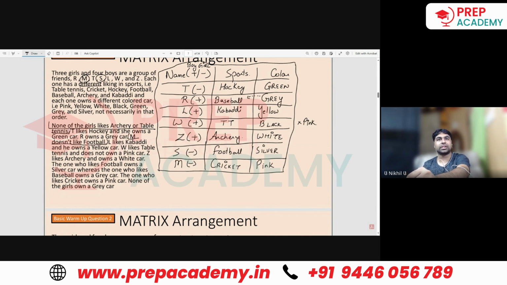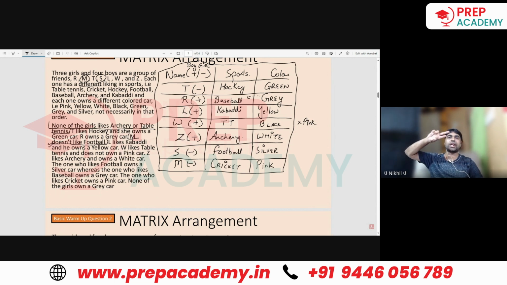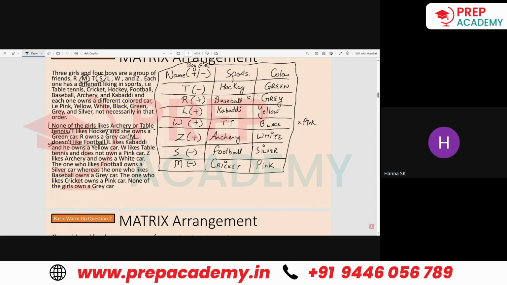So this statement, M doesn't like football, is now a negative conjugate statement, isn't it? Because we only had two options. If M is not coming in front of football, it has to come in front of cricket. And that was an example of a negative conjugate statement. Understood now? Yes, sir. Okay.